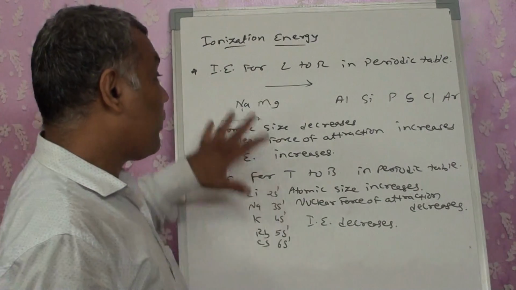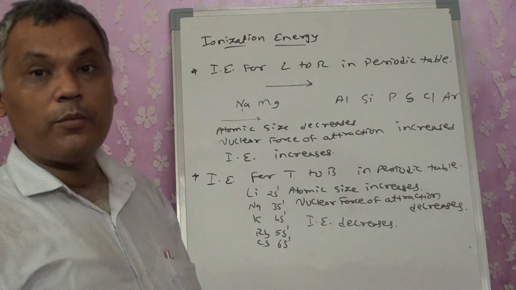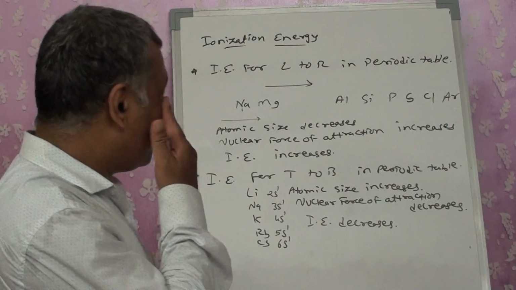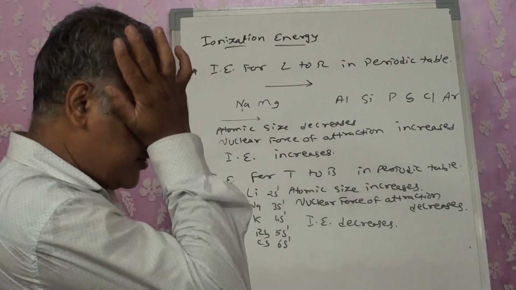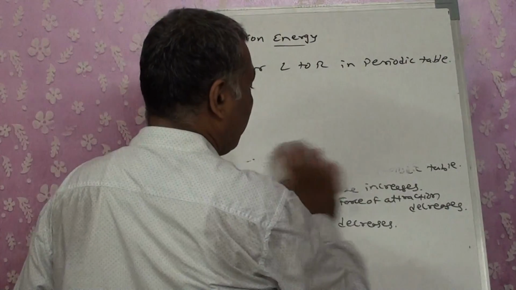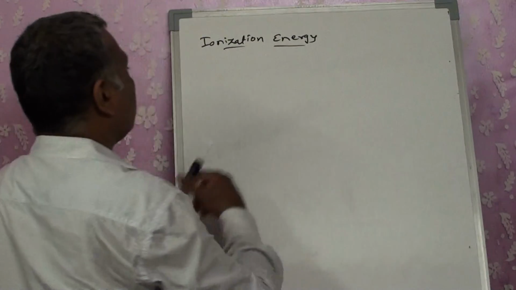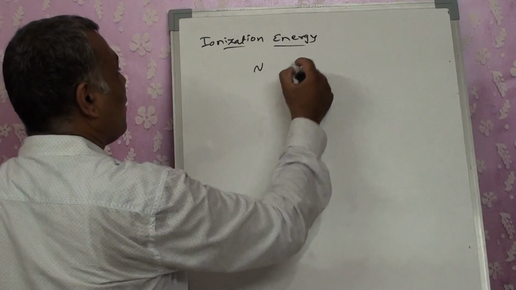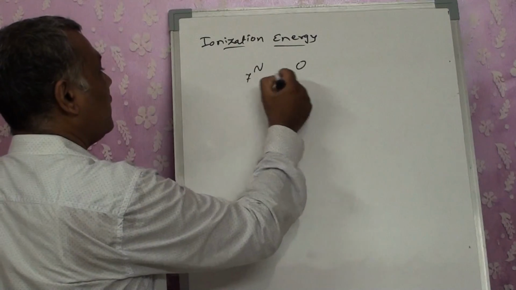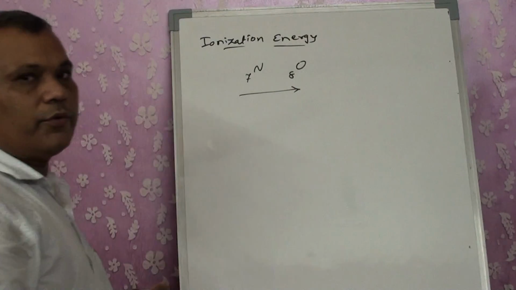Right? Okay. Now this is a general trend. Now some factors that we want to remember, because they become exceptions, as we saw in other trends also. Certain exceptions are there. Similarly, for ionization energy also, we have something to know. Now what is it? If we have nitrogen and oxygen, atomic number 7 and atomic number 8, that means I will be moving from left to right.